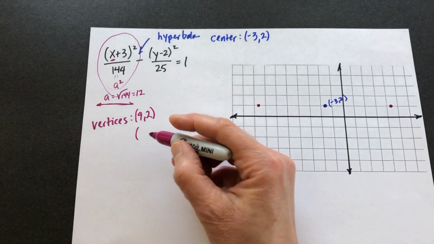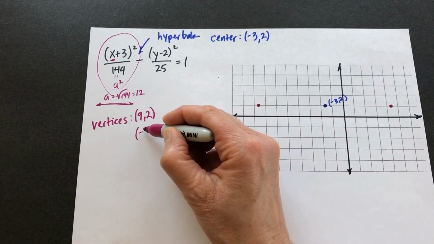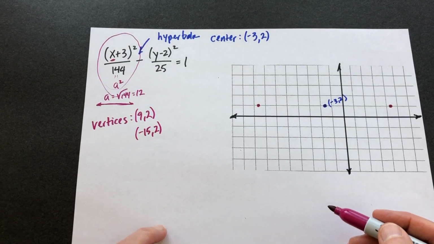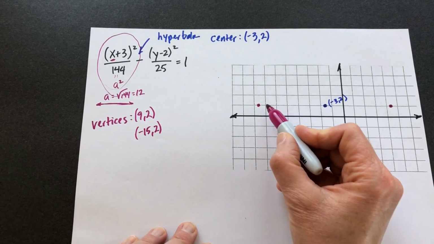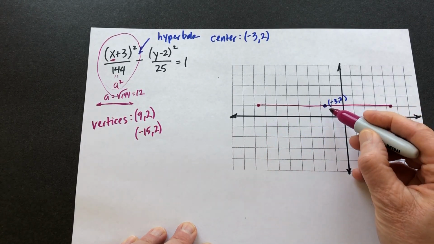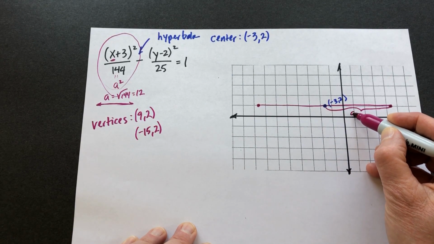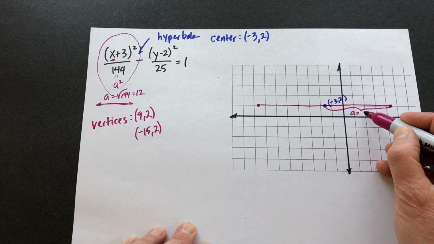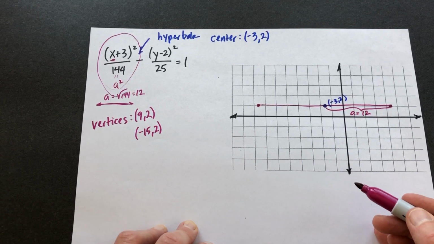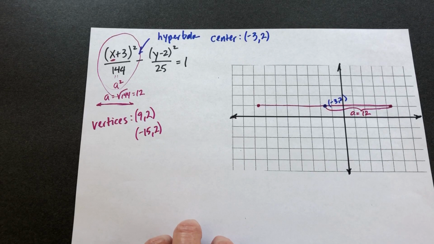And the coordinates there are -3 in the negative direction, 12, so we're at -15. And again, that y value is still 2. So here's my transverse axis. And remember, from the center to each vertex is our distance that we call a, and that is 12. Okay, both sides. All right, let's draw our asymptotes.